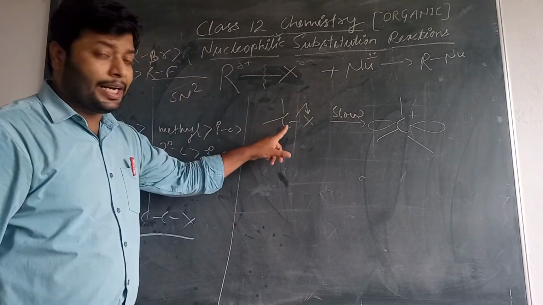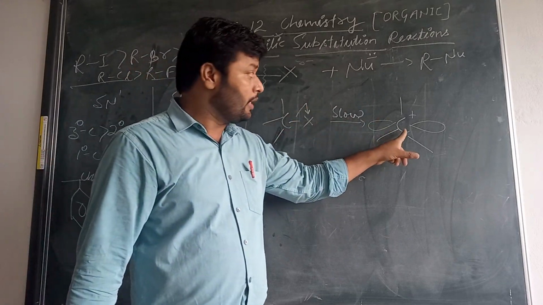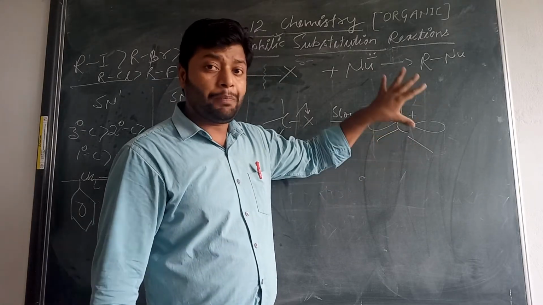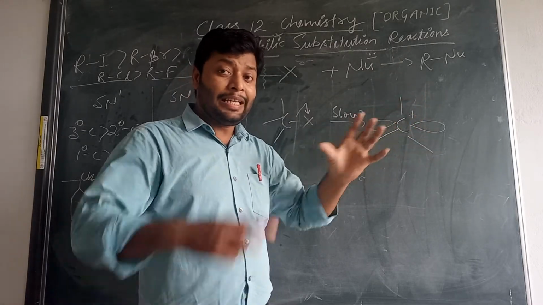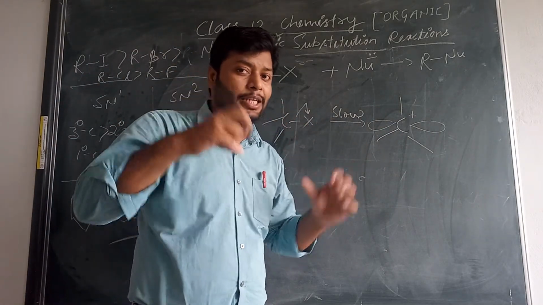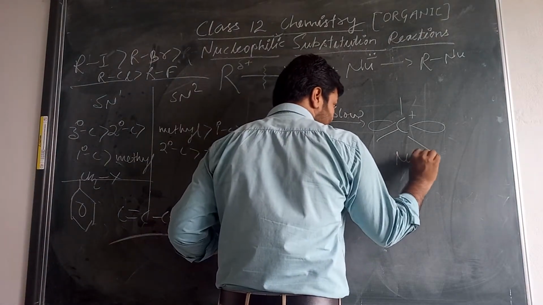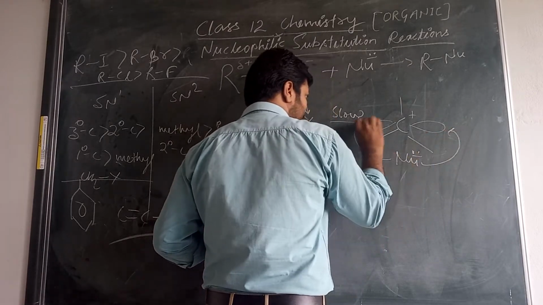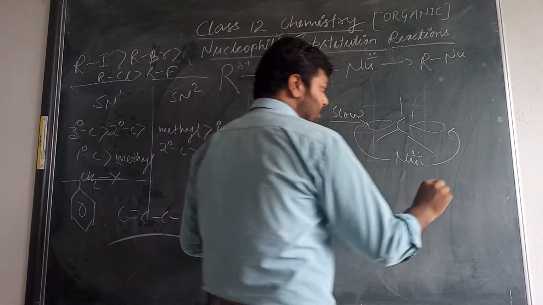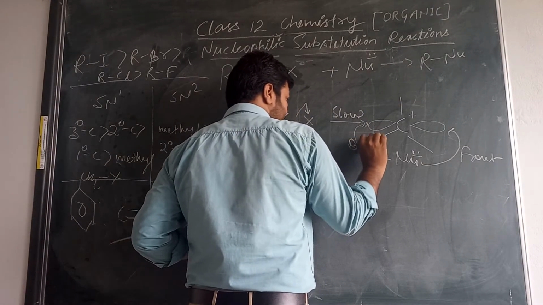Look at the board. The tetrahedral sp3 hybridized carbon changed into the trigonal planar sp2 carbon, and due to the planarity, the empty orbitals can be from any of the sides, the upside, the front side and the back side. So nucleophile can attack from any of the sides. Nucleophile can attack from the front as well as the back side. This is called a front attack and back attack.